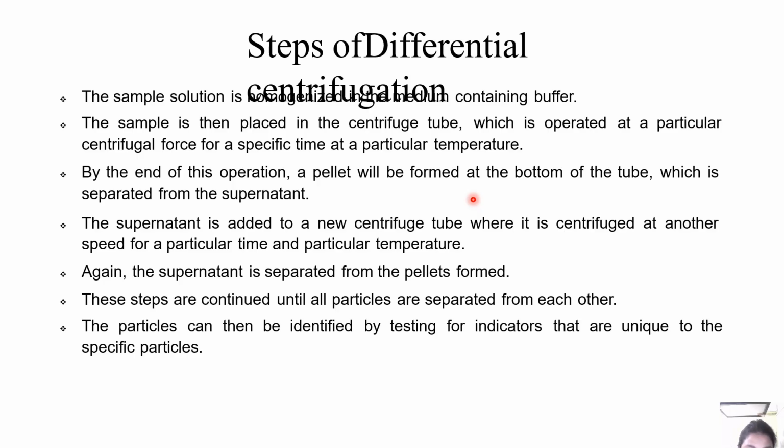By the end of this operation, a pellet will be formed at the bottom of the tube, which is separated from the supernatant. The supernatant is added to a new centrifuge tube where it is centrifuged at another speed for a particular time and temperature. Again the supernatant is separated from the pellet formed. These steps are continued until all particles are separated from each other, and the particles can then be identified by testing for indicators unique to the specific particles.